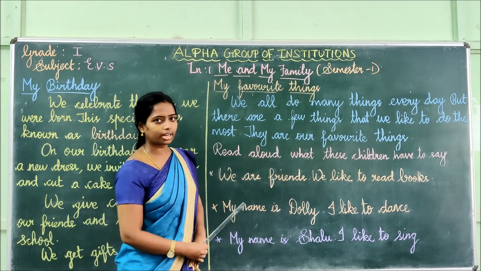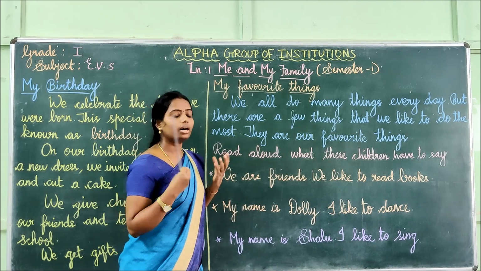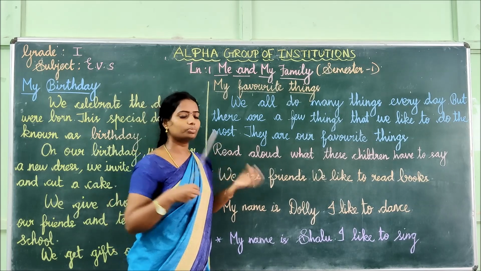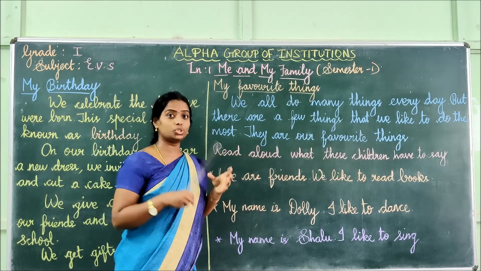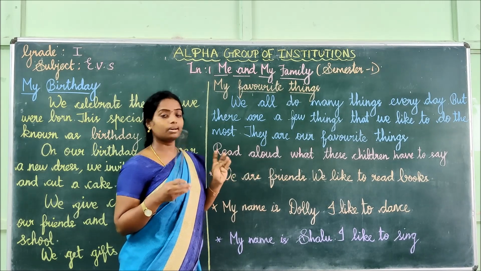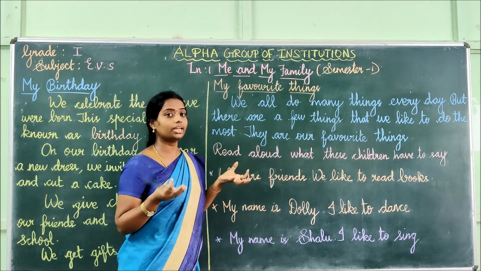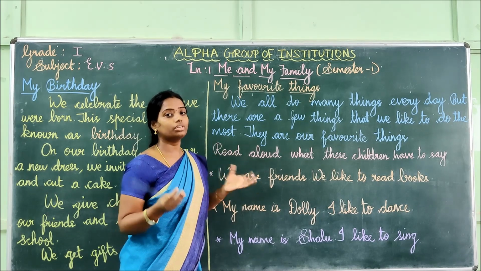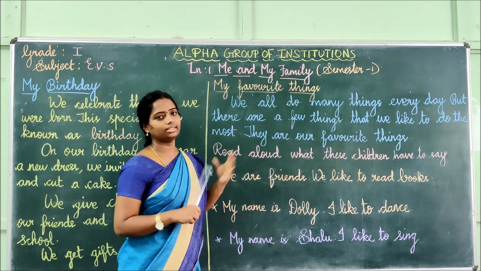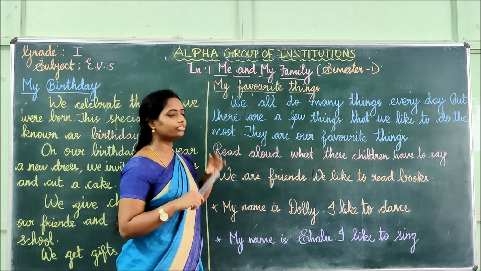Someone likes chocolates, someone likes to play football, some specific games, someone likes to sing, someone likes to dance, someone likes to swim, someone likes to read books, isn't it? So each of them has many favorite things to do, isn't it, children? That is what they said here. Shall we start reading first, children?